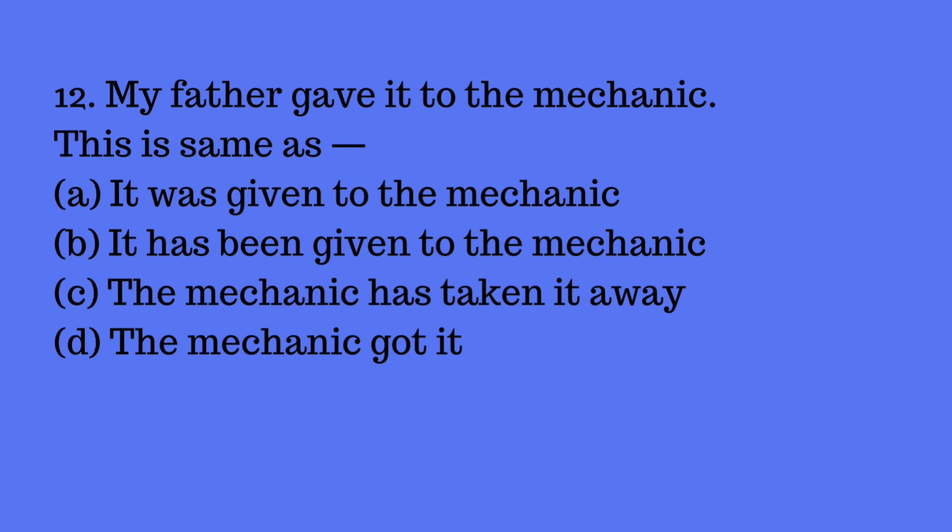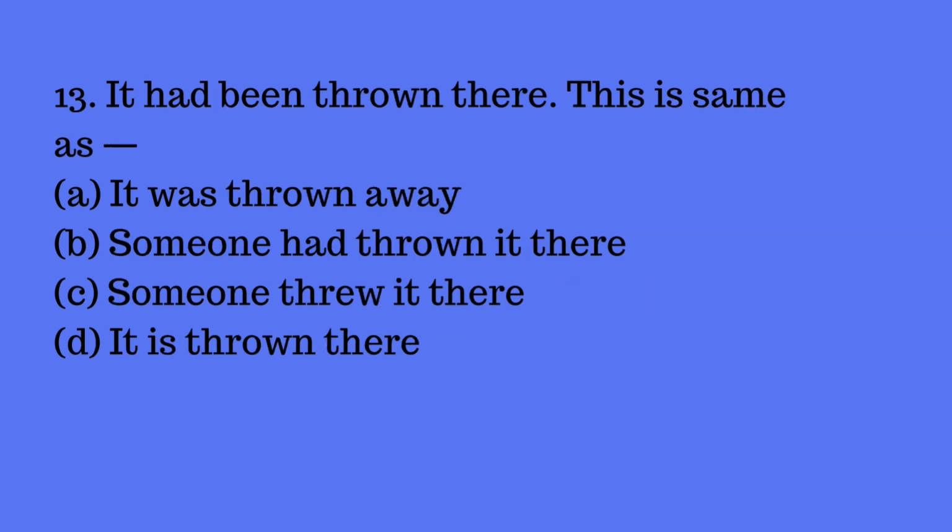Next is my father gave it to the mechanic. That means it is in past tense. So here we use the auxiliary verb was or were. So the answer is A. It was given to the mechanic. Next, question number 13. It had been thrown there. Here actually it is passive to active. And the answer is someone had thrown it there.